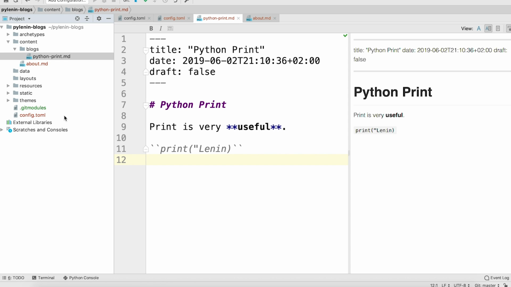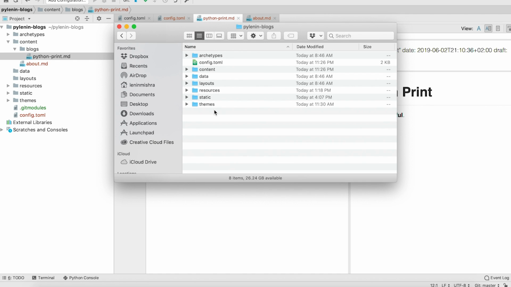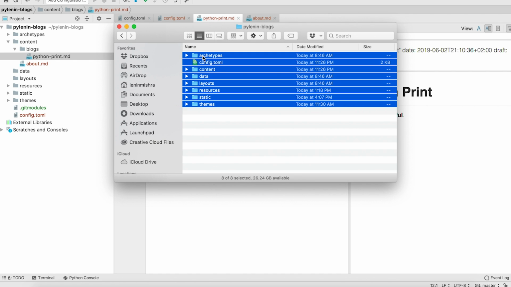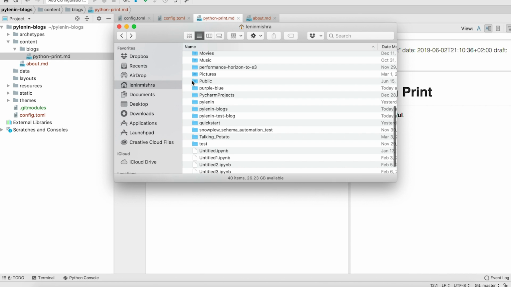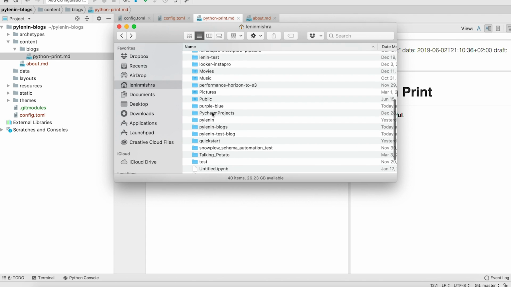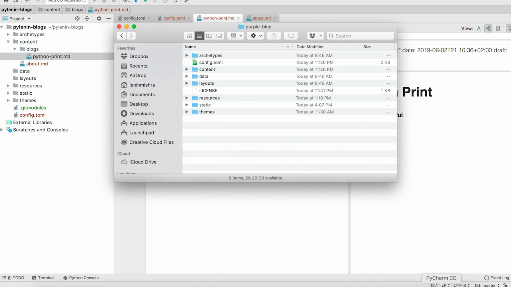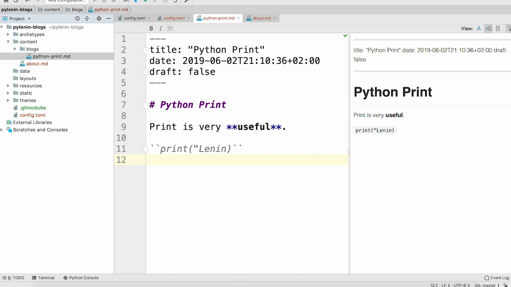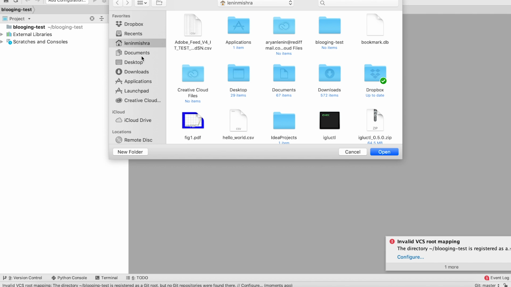Now what we have to do is we have to copy the entire thing into this purple blue folder. So let's go ahead here, Pylon blogs, copy all the things, and then let's go ahead to purple blue. Where is, yeah, here it is, purple blue folder, and then paste everything. All right, let's now open purple blue in PyCharm so we can take a look.